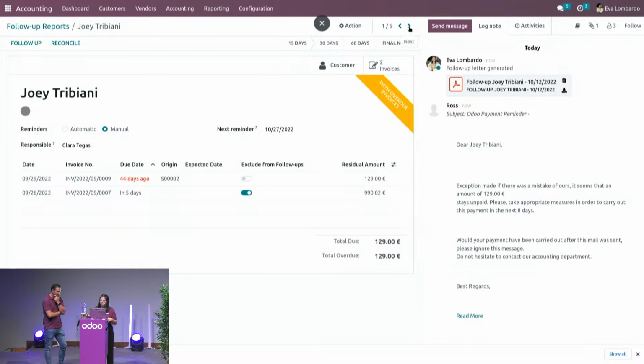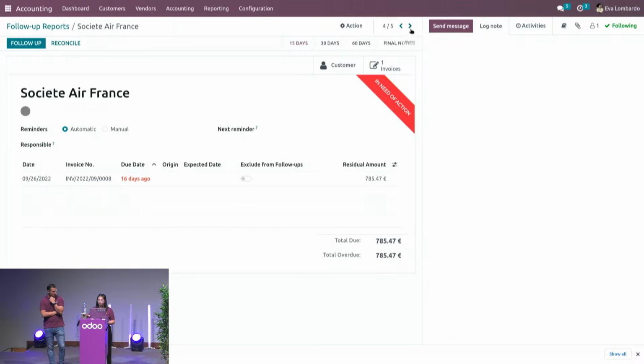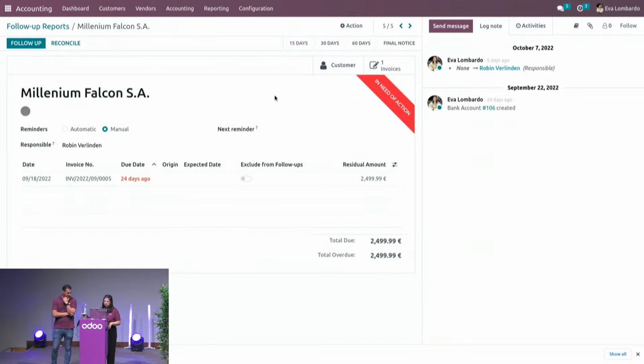Okay. I'll just deal with this one here. This client, he's always late at some point. I'm just tired of trying to follow up again and again and again. Just put him in automated. Yeah, I'll just automate. Right. Okay, so nothing to do here. Odoo will just do the follow-up for me when it needs to be done. And lastly here, this one, like every time I have to call the lawyer, I'm just so tired of it. Put him in final notice and maybe warn his salesperson so he knows about it.